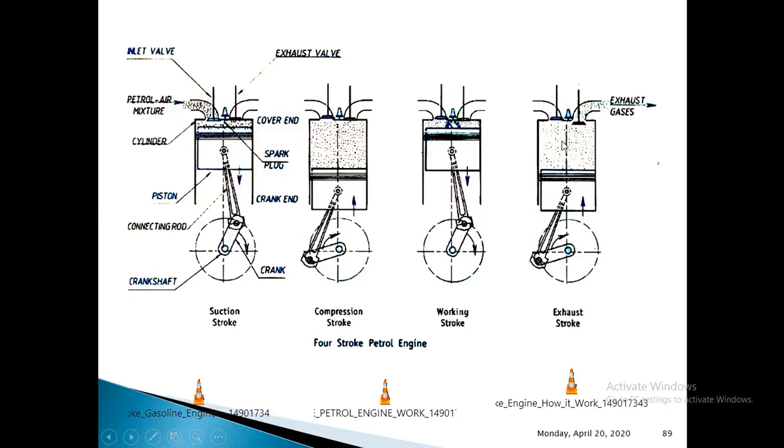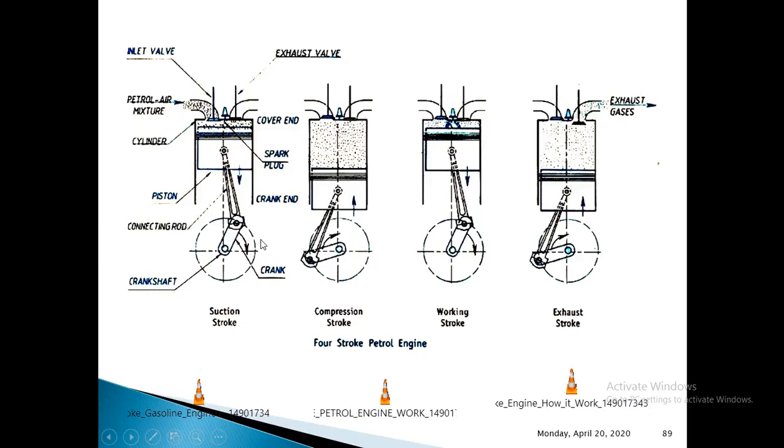So this is what you need to represent or write for this 4-stroke spark ignition engine. And one more thing I would like to tell you is, you can see here, this is a 4-stroke engine. All these 4 strokes are suction, compression, power stroke, and exhaust stroke. So in this 4-stroke, this 4-stroke completes one cycle.